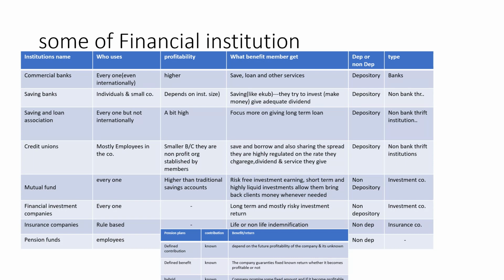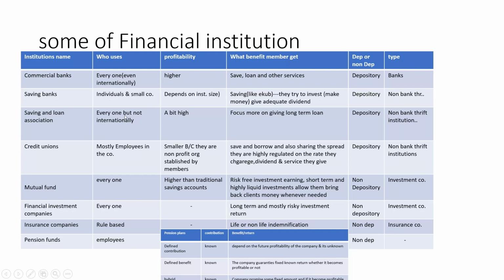They can be formed in two ways. They can be mutually owned, by pooling money from different members. So they have members, and they provide loans only for their members. However, if they are publicly established rather than mutually owned, they will trade their shares, and after that everyone can use them.